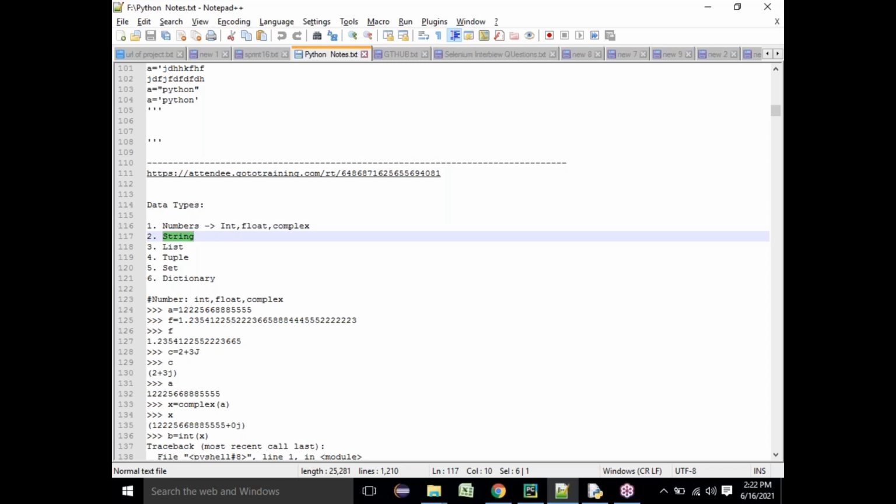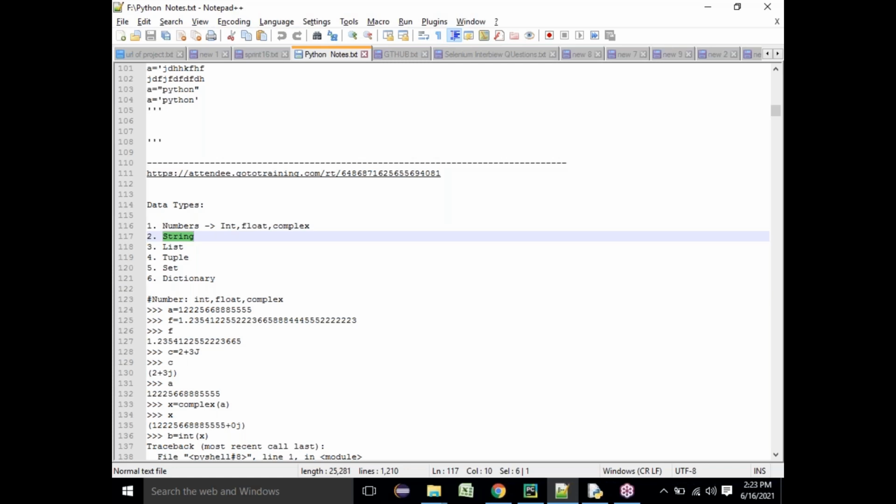But you need to understand, data types are something that holds some data, that holds some value, that holds some information. Or you need to understand in a simple way, the data type is the type of data that you're trying to store. What is the type of data you're storing?